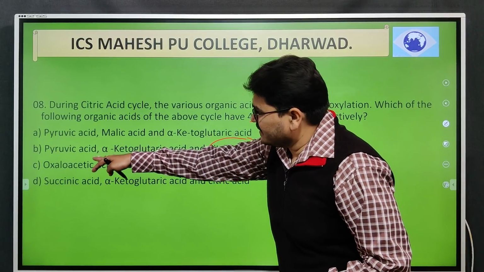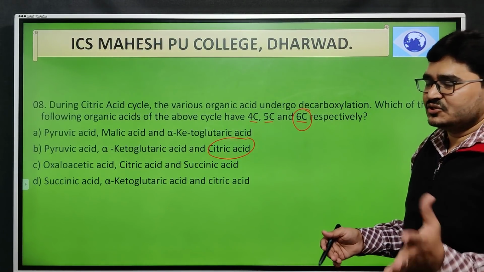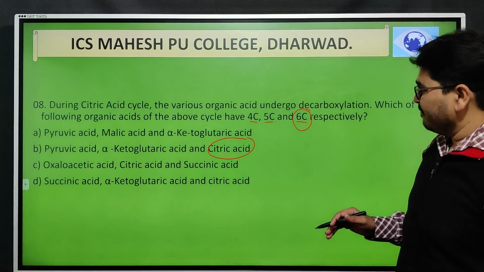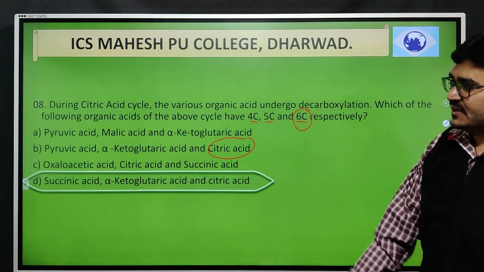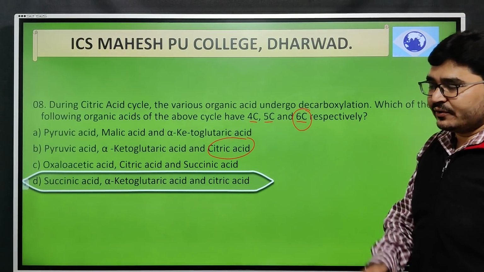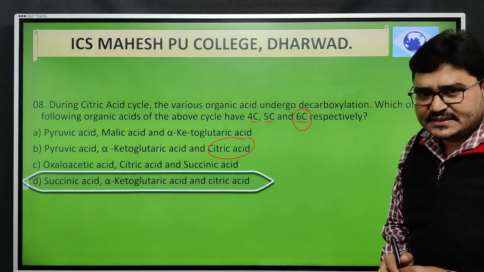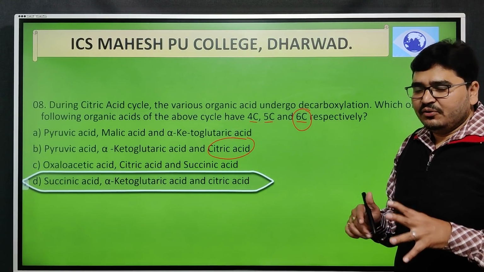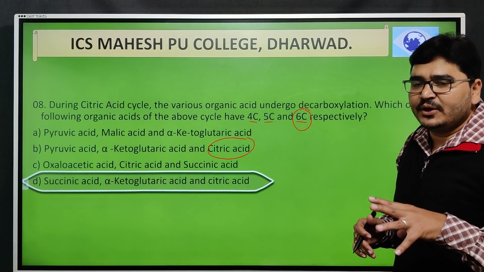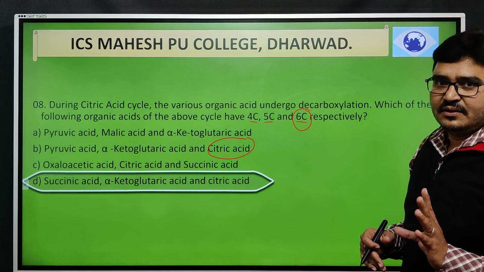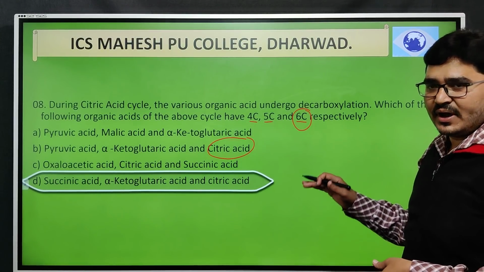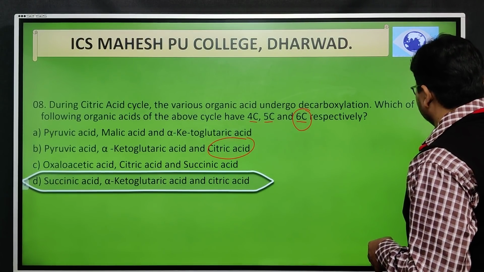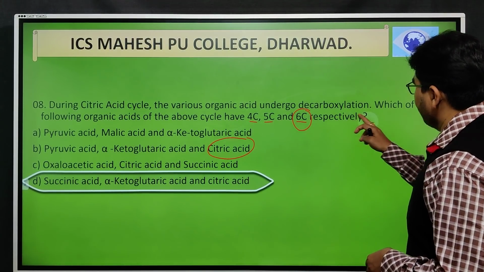Like pyruvic acid, easily you can say that is not a 4 carbon compound, then definitely the right option is D, that is succinic acid, alpha ketoglutaric acid and citric acid. My dear students, in any type of question you need to find out the simplest way to reach the correct answer. That's it. That is the skill we require in this type of examination process. Okay.